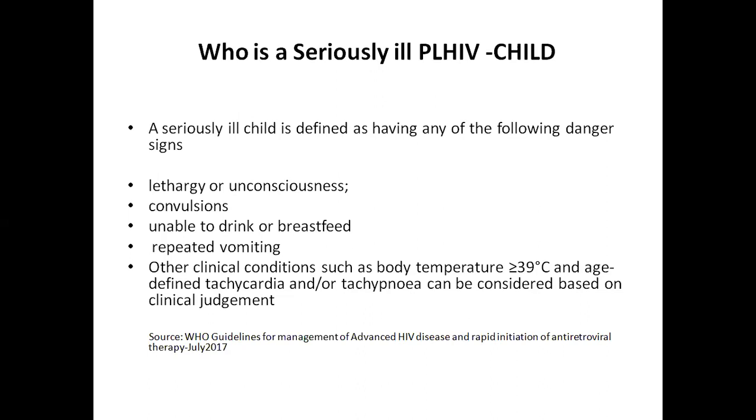And for a child of age more than 1 month and up to 12 months, the tachypnea rate is more than 50 breaths per minute. And the tachypnea rate after the age of 1 to 5 years, that is more than 1 year and less than 5 years, up to 5 years, the tachypnea rate is considered as more than 40 breaths per minute.